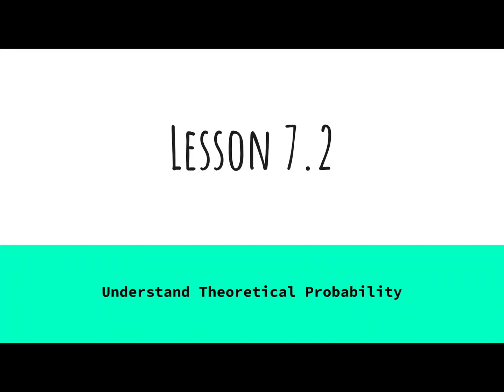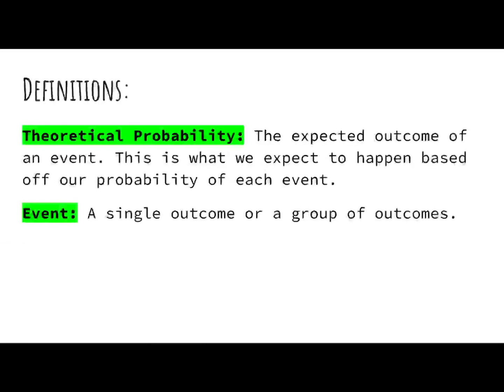Going over lesson 7.2, understanding theoretical probability. So yesterday we talked about likelihood and outcomes, and today we're actually going to be talking about the theoretical probability of things happening. So let's start with some definitions.